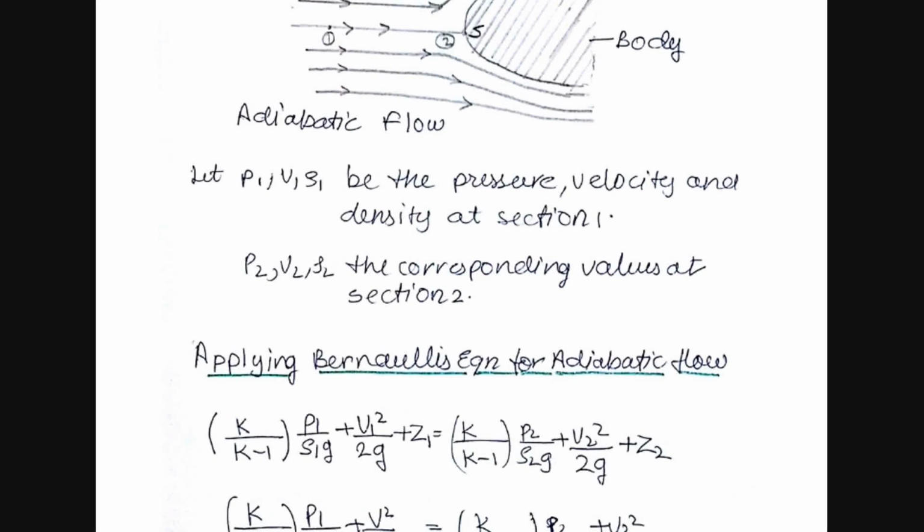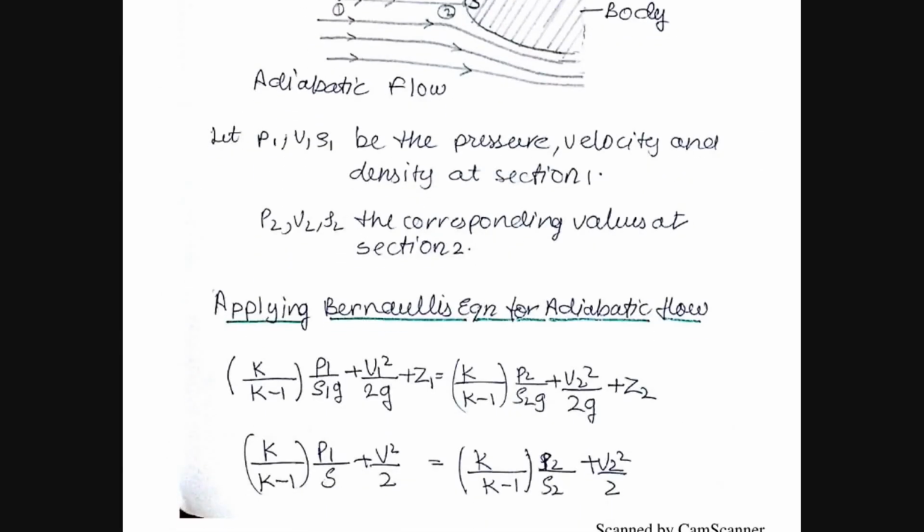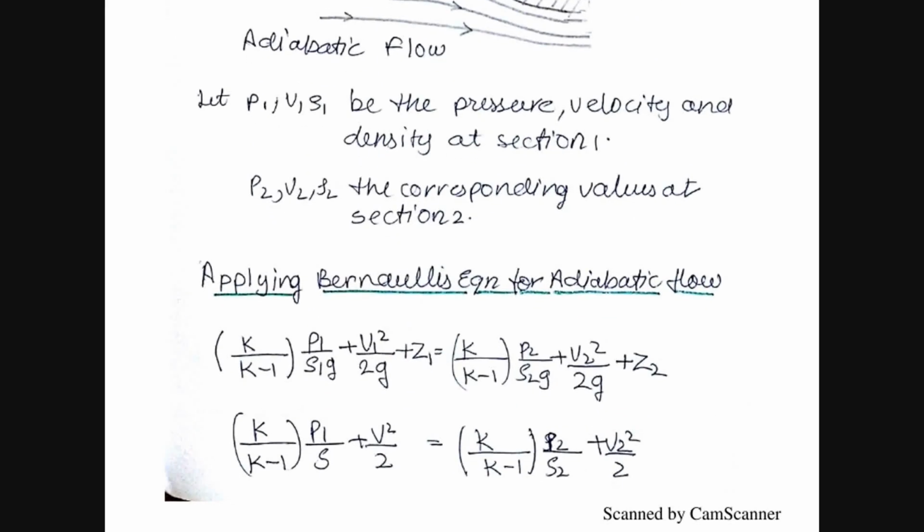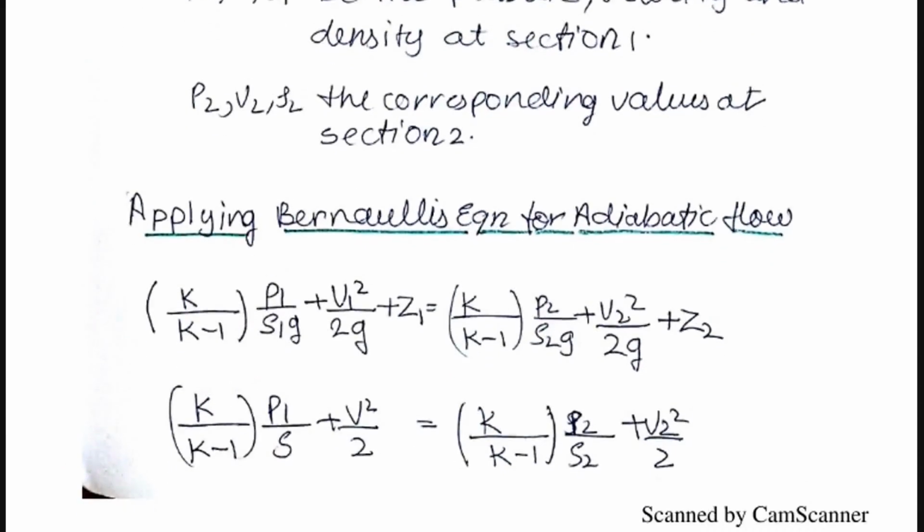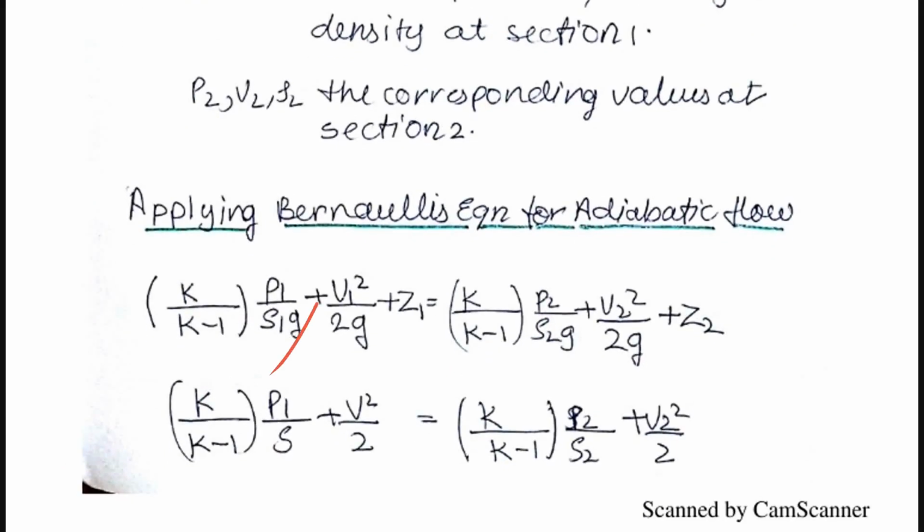First we will be using Bernoulli's equation for an adiabatic flow, as we all know. In this, we first cancel the common values in both. The value of z1 will be equal to z2, because they are on the same reference line.